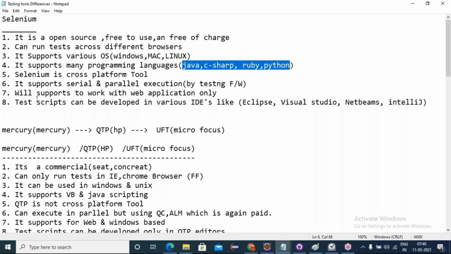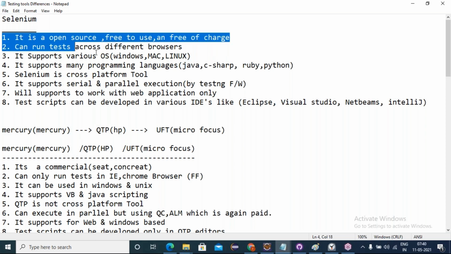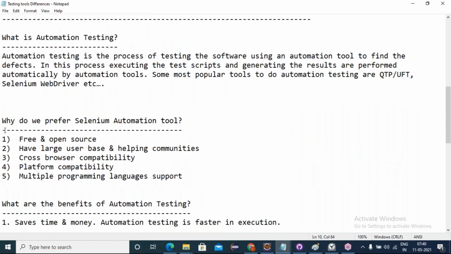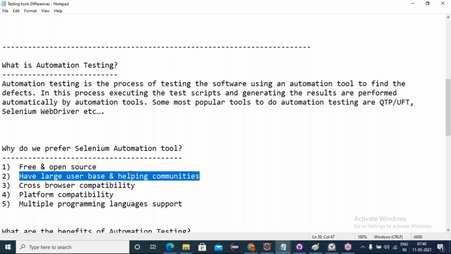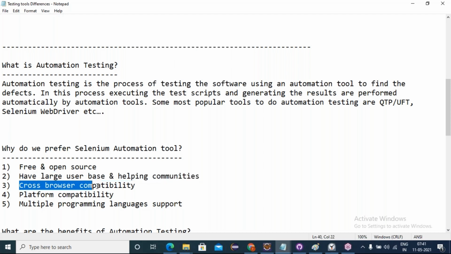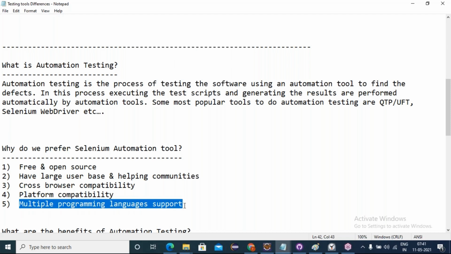Understanding, friends? It's simple to see why we prefer Selenium, as all advantages are there compared to QTP. It is free and open source, and the source code is also free for anyone to download. It has a large user base and helping communities. Generally, helping communities exist for paid software, with instant support, while free software is generally not supported. But even being free and open source, Selenium has a large helping community. It also offers cross-browser testing, cross-platform testing, and multi-programming language support.